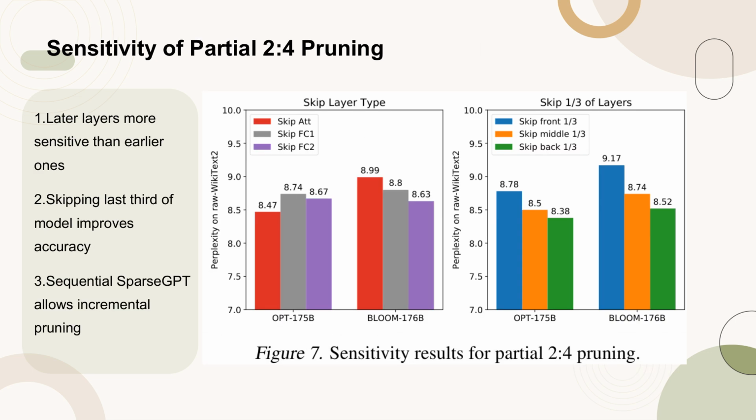Figure 7 presents the sensitivity results for partial 2:4 pruning in large language models. The data reveals that later layers of the model are more sensitive to pruning than earlier layers. Specifically, skipping the last third of the model results in the best accuracy. This finding has practical implications for the SparseGPT method, which can sequentially generate increasingly pruned models by combining the first X layers from a SparseGPT run with the last layers of the original model. This approach allows for a sequence of models with varying degrees of sparsity, each maintaining high accuracy.